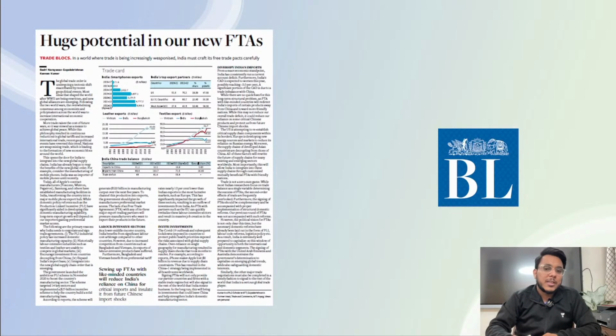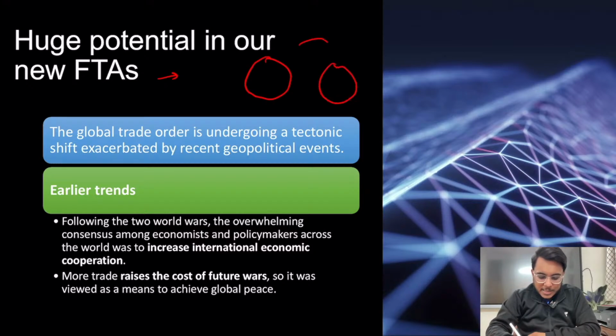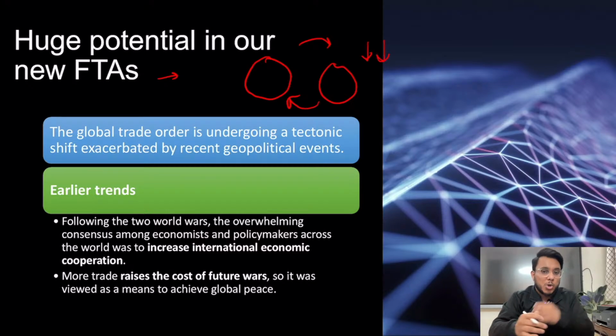So guys, let's discuss the first article today, "Huge potential in our FTAs", from the BusinessLine newspaper. Basically guys, understand first of all what we understand by a free trade agreement. When we talk about different countries, they often sign free trade agreements with each other, in which they reduce the tariffs and the duties on the goods coming from each other's country, and they reduce the non-tariff barriers also. There are two types of barriers, tariff barriers and non-tariff barriers. The tariff barrier is the customs duty or anti-dumping duty which you have imposed.